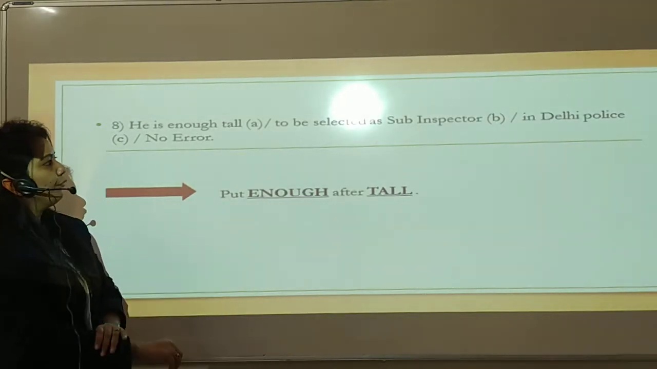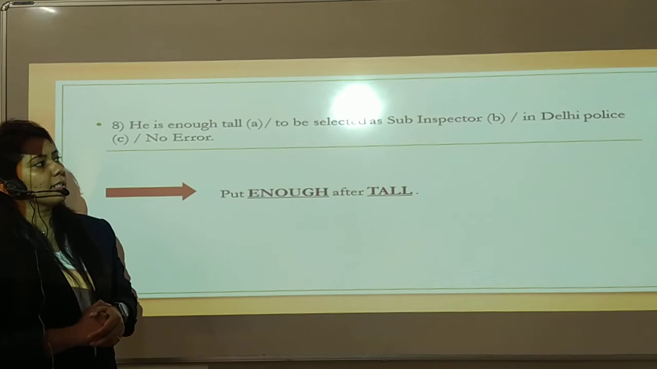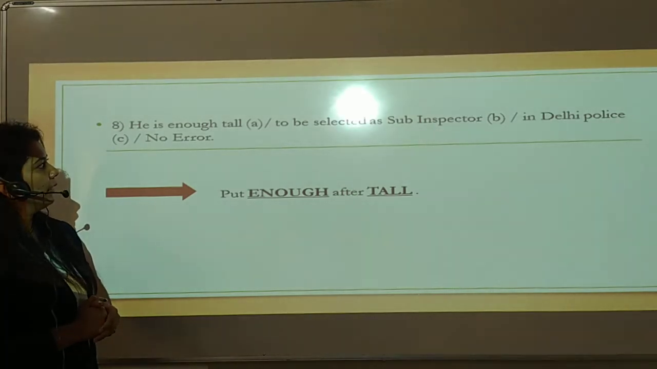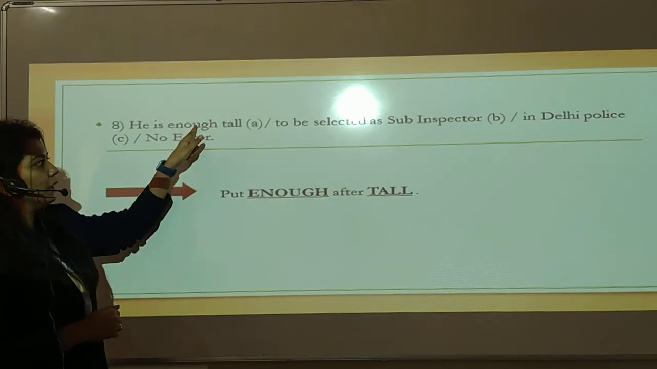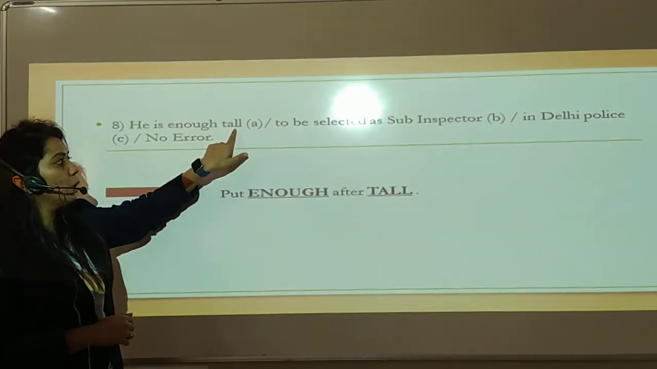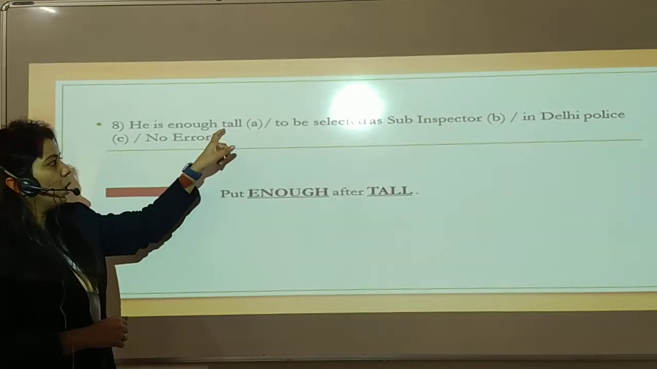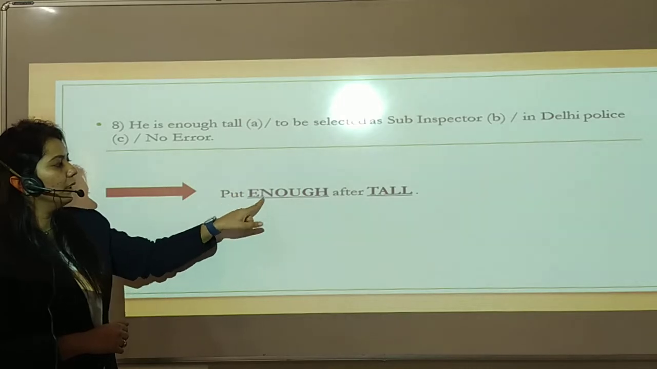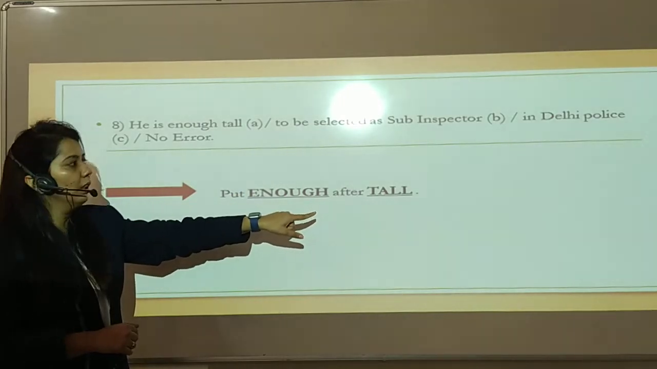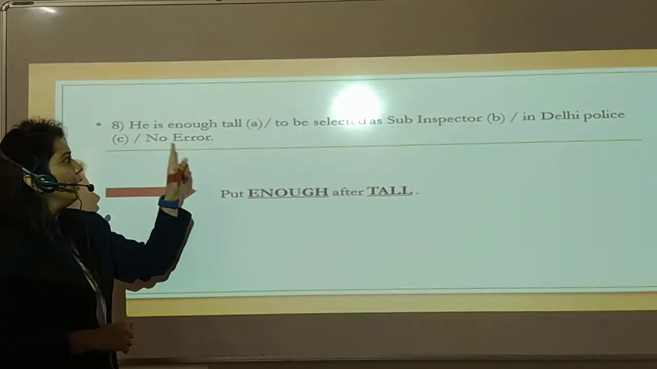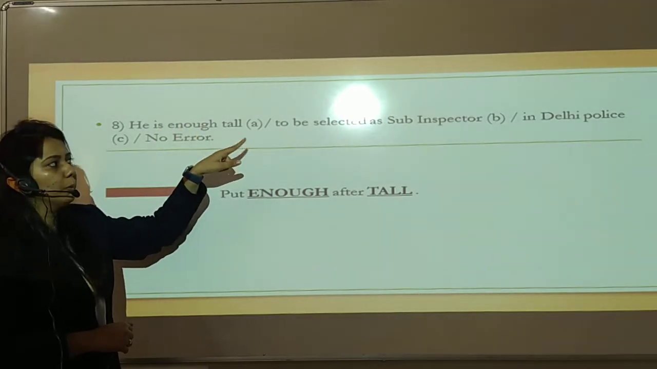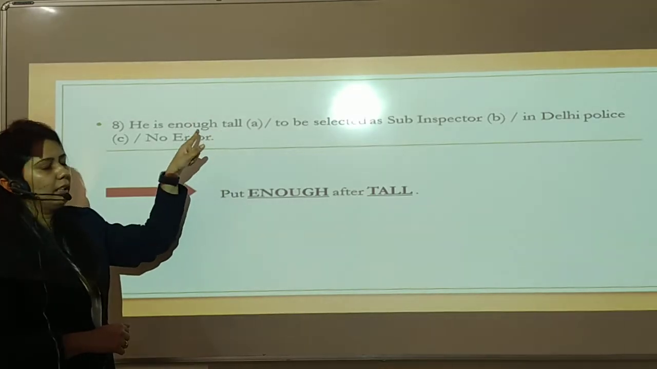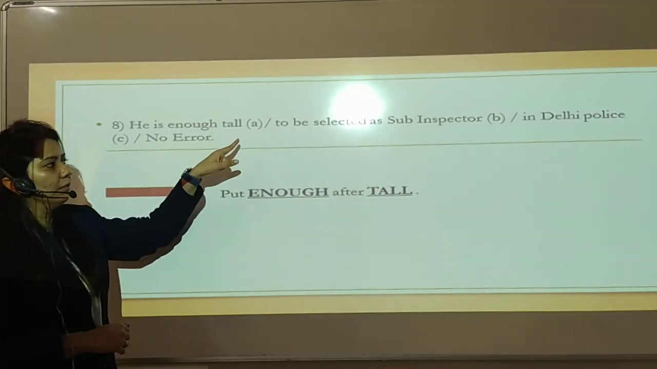He is enough tall to be selected as sub-inspector in Delhi police, and no error. Okay, I'll tell you one thing, that enough always comes after an adjective. Here tall is an adjective, right? So enough should be put after the adjective tall. I hope you are getting me. Again, he is tall enough to be selected as sub-inspector in Delhi police. So the error is in part A.